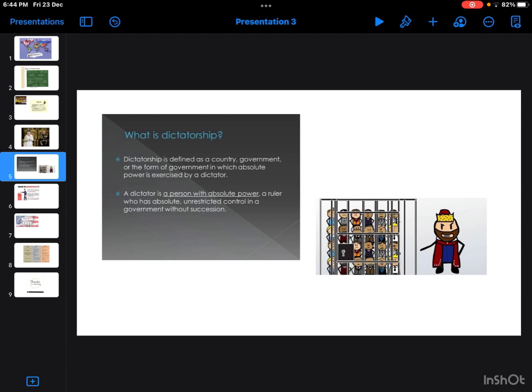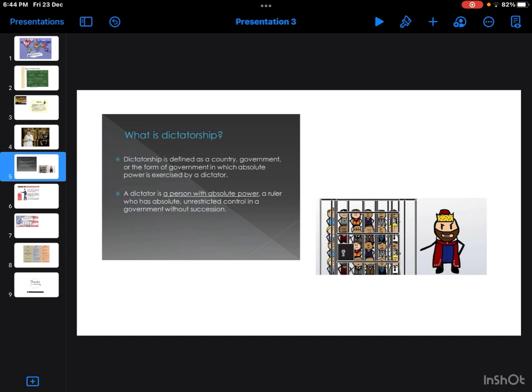Next comes the dictatorship. What do you mean by dictatorship? Dictatorship is defined as a country, government or a form of government in which absolute power is exercised by a dictator. There is a person called a dictator. He has a power to rule. This is different from monarch. Here the king or queen will be ruling, but in dictatorship a single person is ruling.